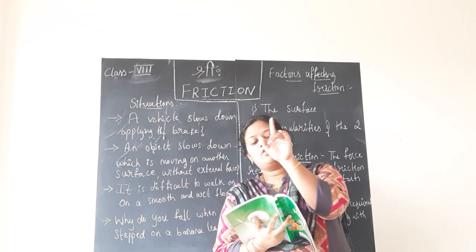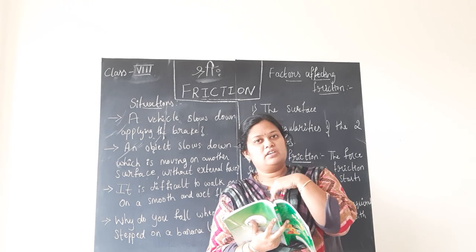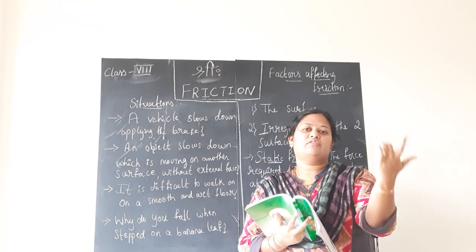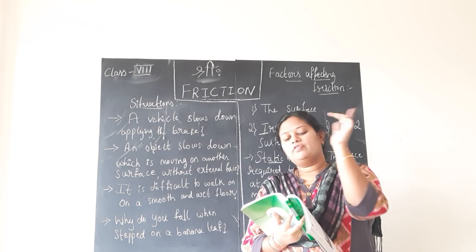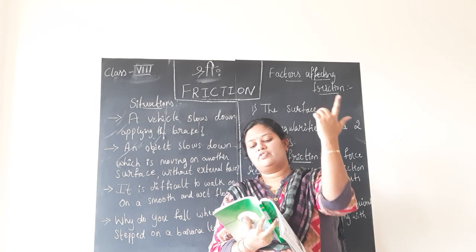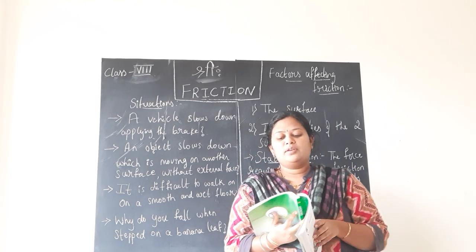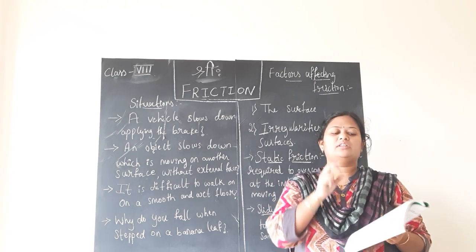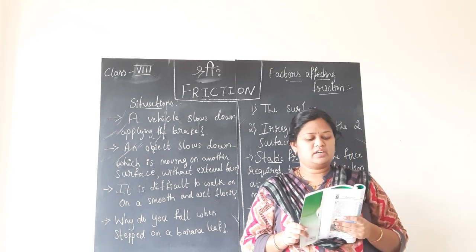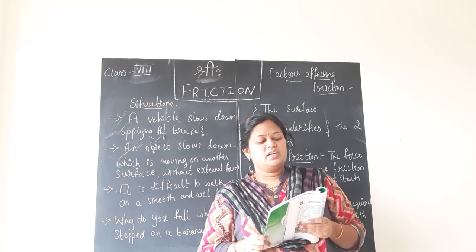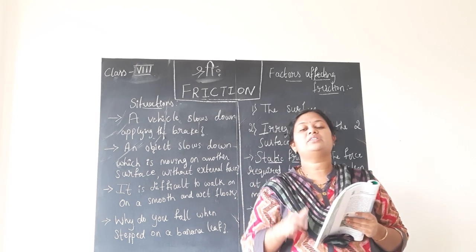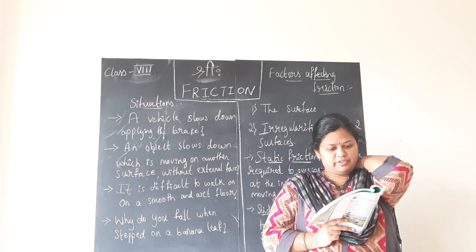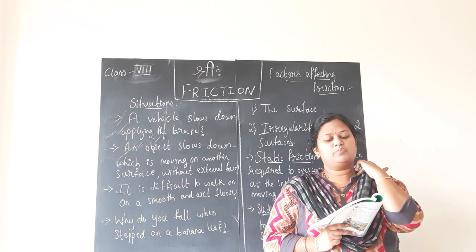If you apply the force along the left, which force, the external force what you are applying, they are telling about. Frictional force acts along the right. If you apply the force along the right, then the frictional force is acting along the left. In both the cases, the forces are acting and opposing the motion of the object. That is in general. Here in the book they have given: the force of friction always opposes the applied force. Yes, true.